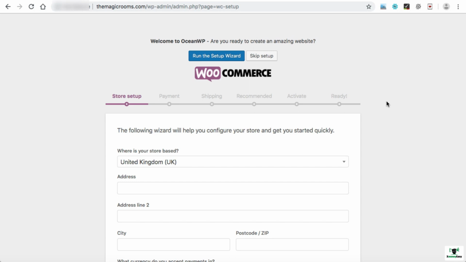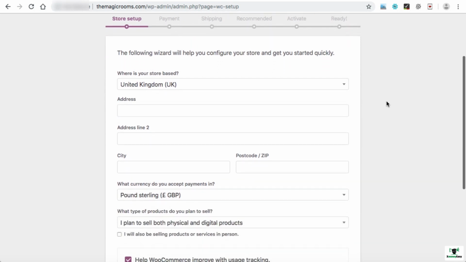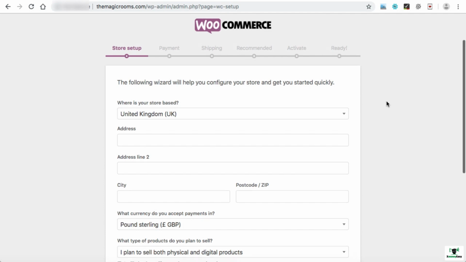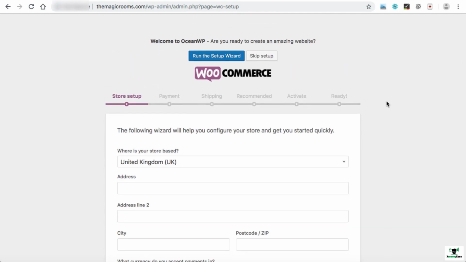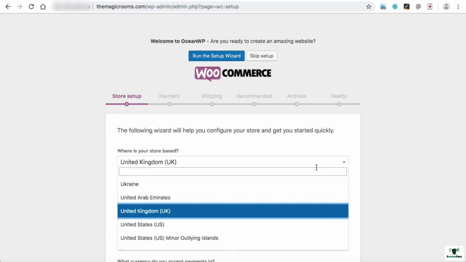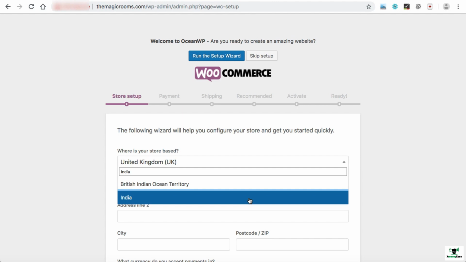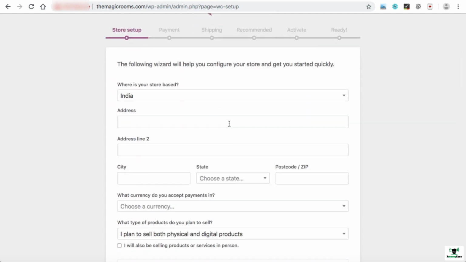After the plugin activation, you will see this WooCommerce setup screen, as this plugin was developed to make an e-commerce website. Hence, when you install and activate it the first time, it asks you to do some basic setup. This setup process is just to make this plugin work and hardly takes 20 seconds to get done. So let's select the options and fill up the boxes as per our knowledge. The first drop down is country. Here you can select the country. As I'm in India, I can type India. Then we can put some address.